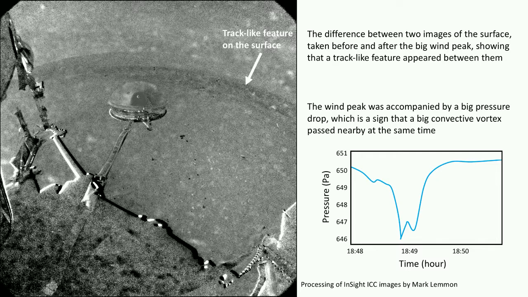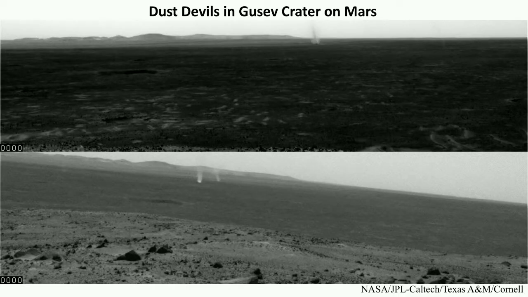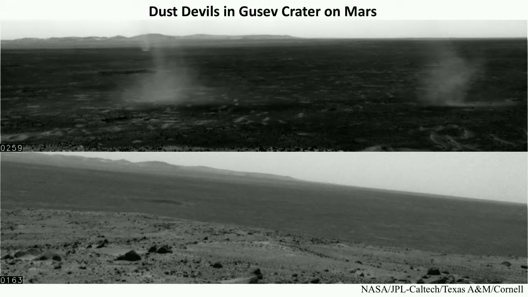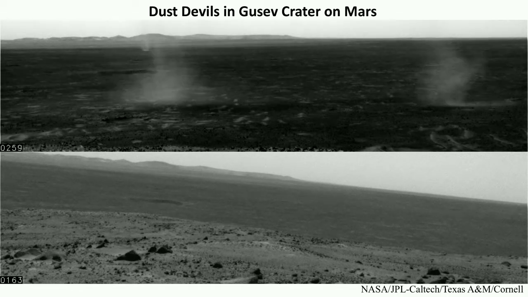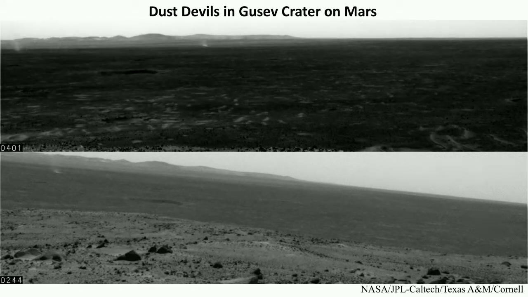So this wind peak was also accompanied by a big pressure drop, and that's a sign that a big convective vortex passed nearby at the same time. So maybe it was something like these ones that were seen by the Spirit rover in Gusev crater. These are referred to as dust devils because you can see that the vortex has picked up enough dust and sand that you can actually see it visibly in images.